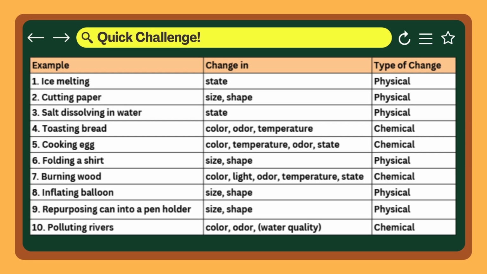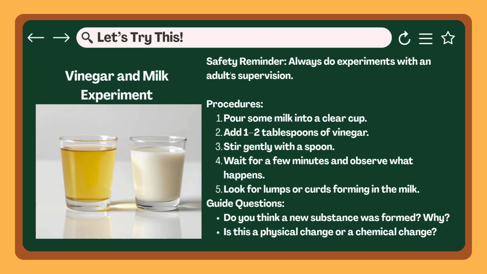Nice work. Today, we learned that a physical change changes how a substance looks or its state, while a chemical change forms a new substance with different properties. Now, let's try this simple experiment. Add tablespoons of vinegar to a cup of milk and stir gently. After a few minutes, do you see little lumps, called curds, forming? Do you think a new substance was formed? What clues helped you decide?